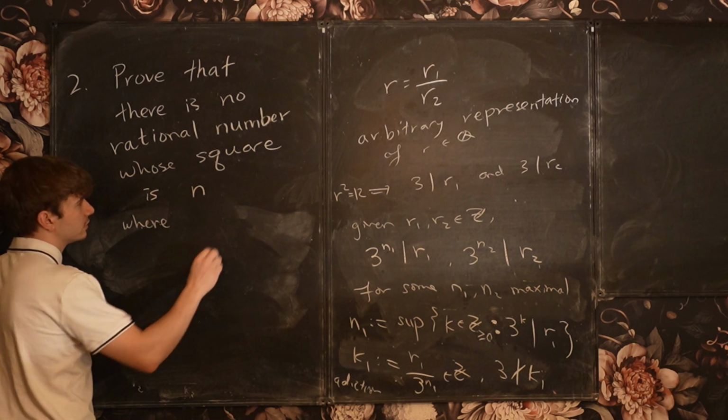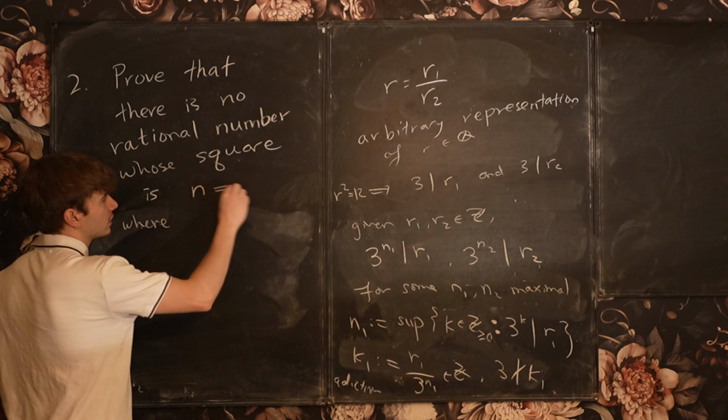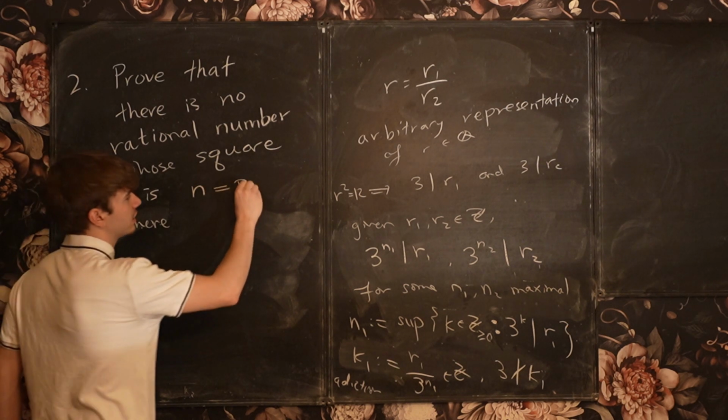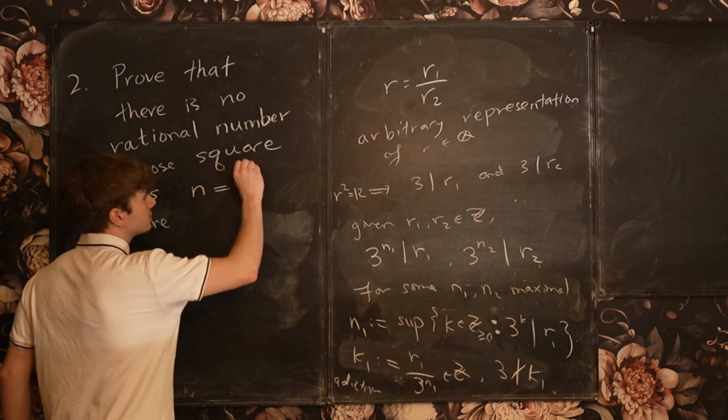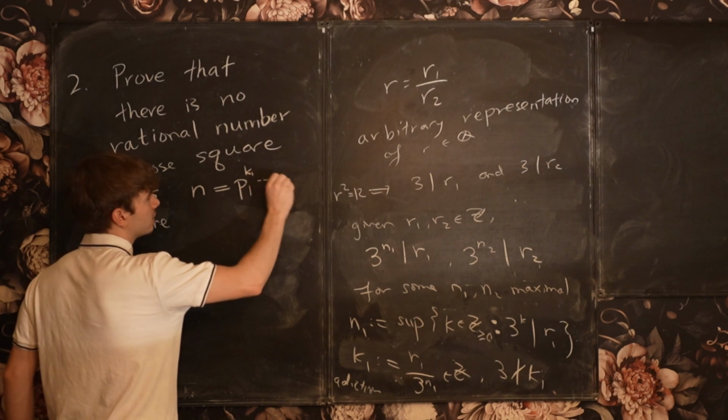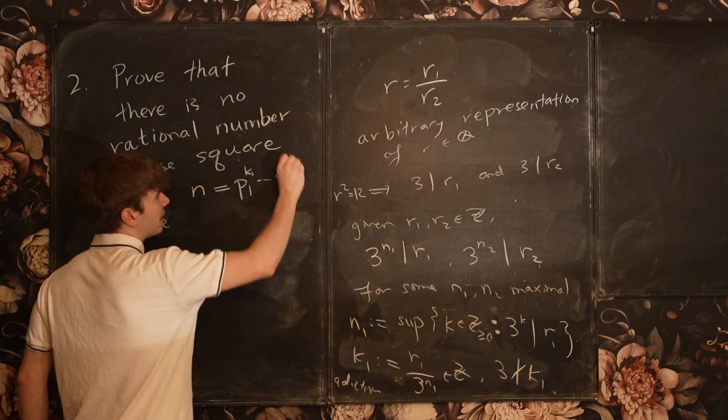n, if we take the prime factorization of n, let's call this p1 to the power k1, through pm to the power km.